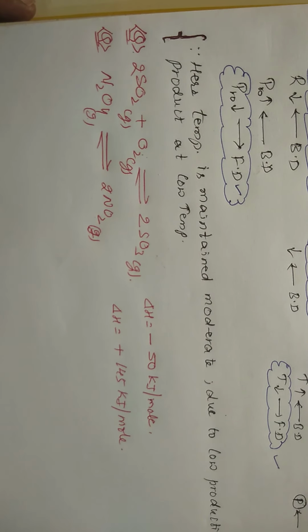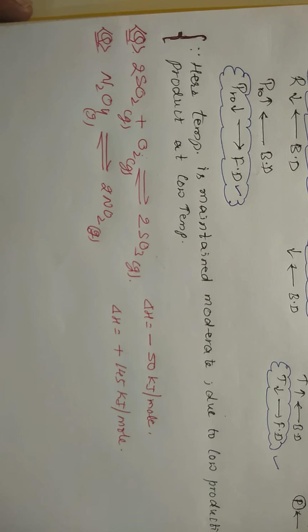And this is the entire thing with respect to Le-Chatelier. By this, half of the chapter on equilibrium, that is chemical equilibrium, is completed. From Monday we will be continuing with ionic equilibrium.